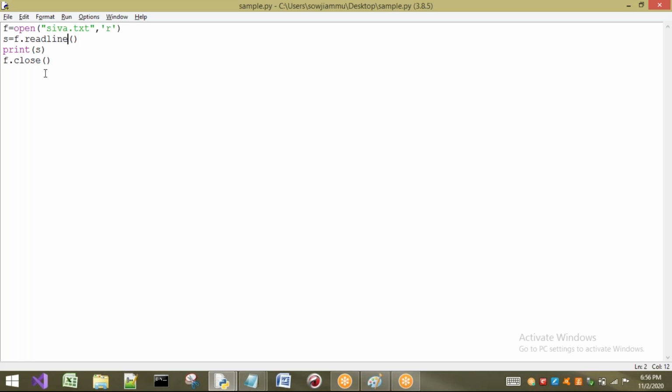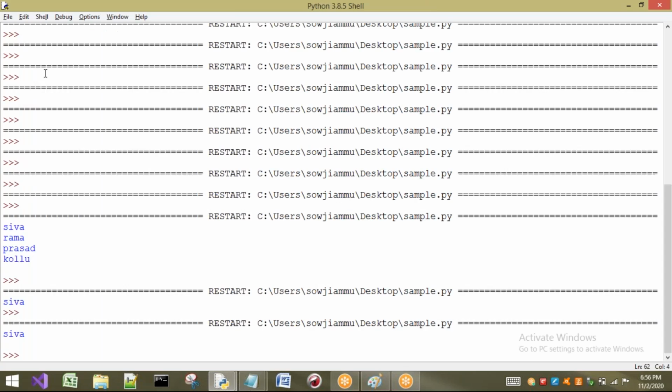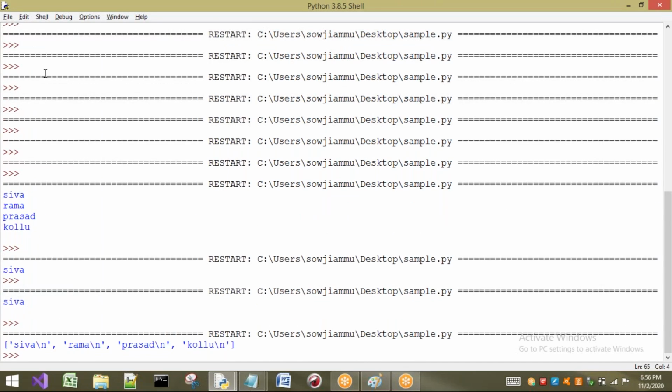Directly, if you use readlines, let us check what happens. It is going to give me a group of lines in the form of a list. Readlines returns a list. Why is \n given here? Because after Shiva there is an Enter, which is nothing but \n. It will take that entire line, then after that Rama, the entire line, and so on. All the lines are stored inside a list.